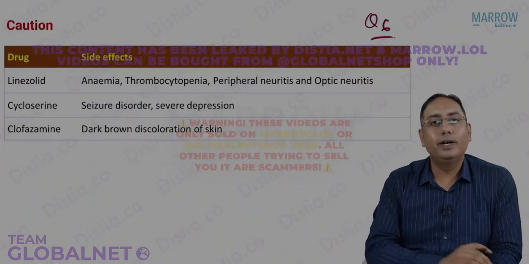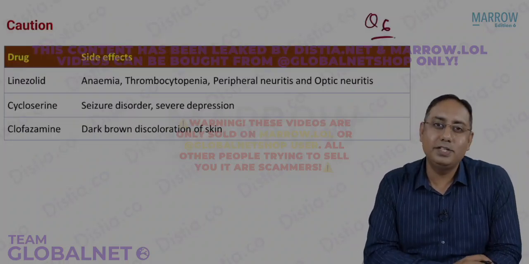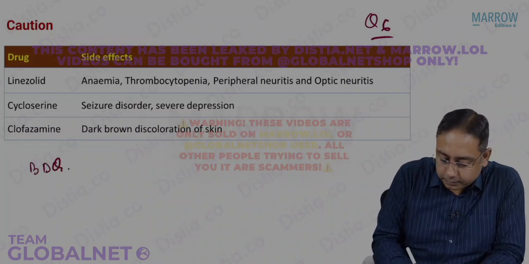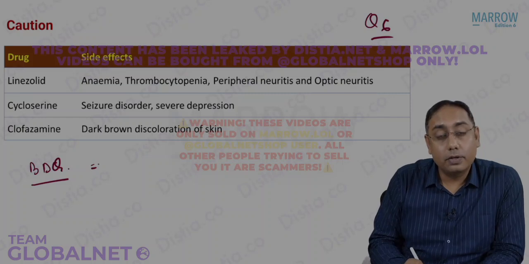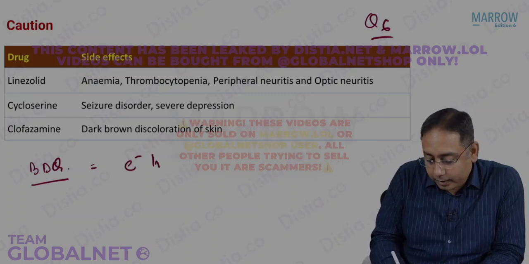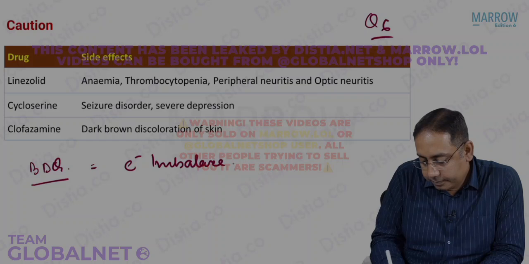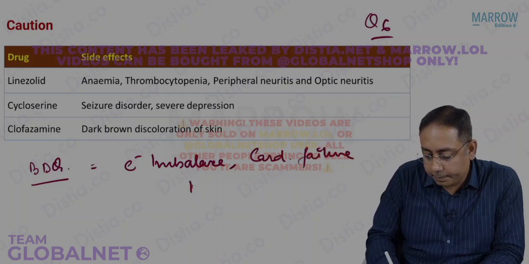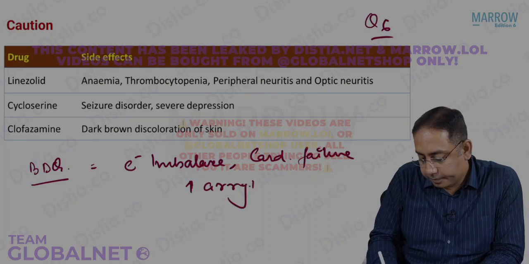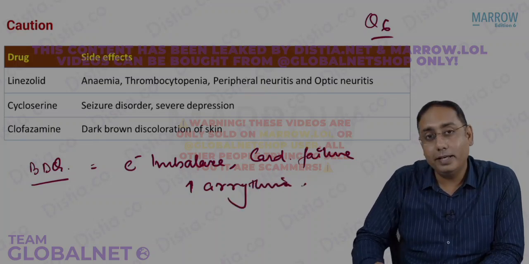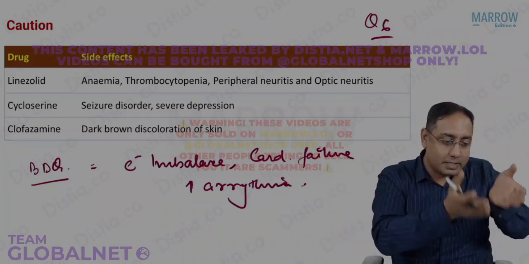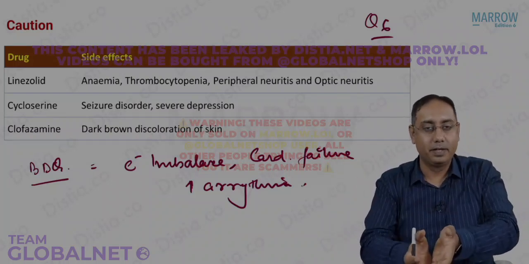Now, the next point is, what are the side effects of these new drugs that you might have learned? We already talked about bedaquiline: there could be electrolyte imbalance, cardiac failures, and precipitation of arrhythmias. We also saw that bedaquiline is actually contraindicated in pregnancy, but it is given in case a pregnant female gets TB.